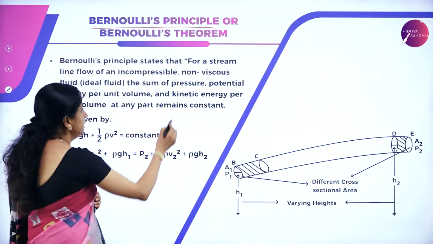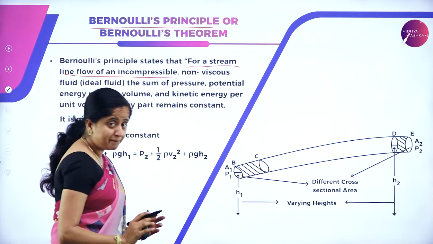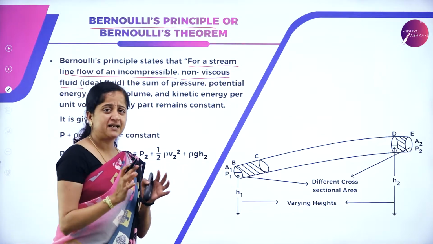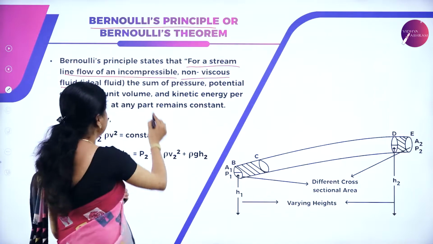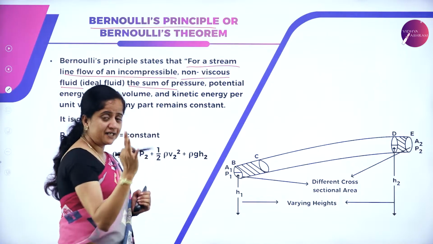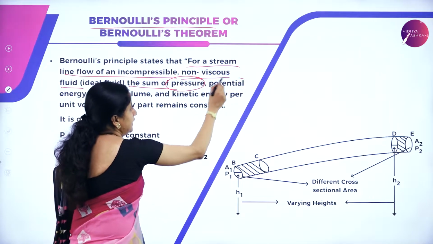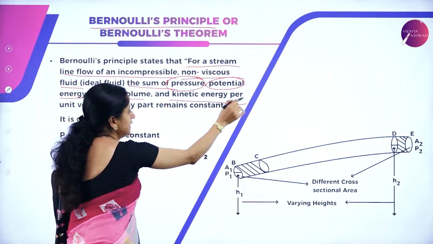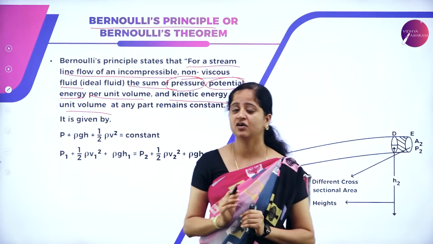It states that for a streamlined flow of an incompressible non-viscous fluid, generally an ideal fluid, the sum of three terms we need to remember here: the pressure, potential energy per unit volume and kinetic energy per unit volume at any part remains constant.